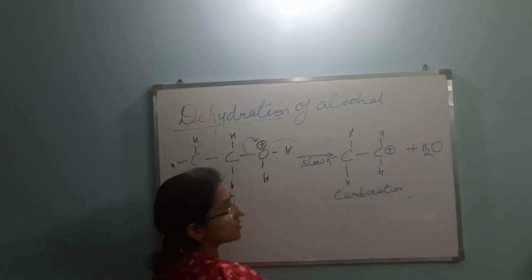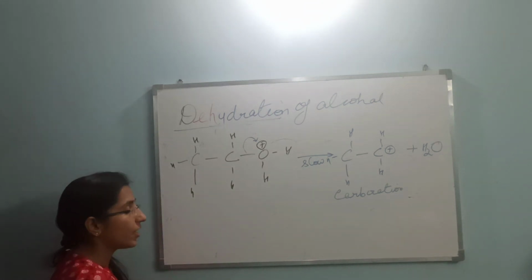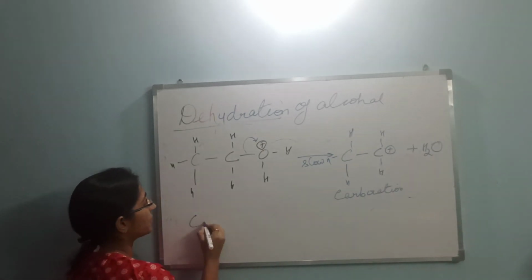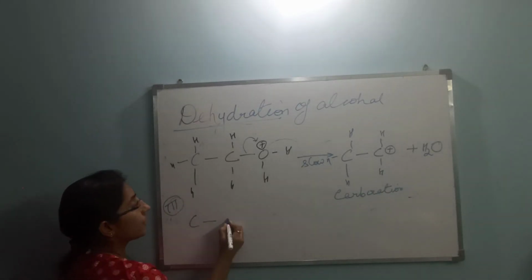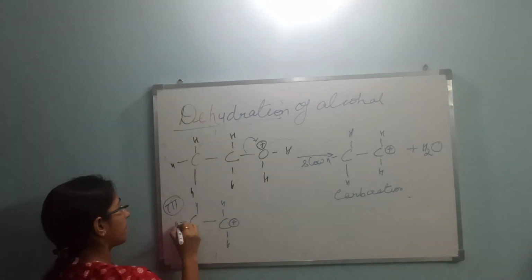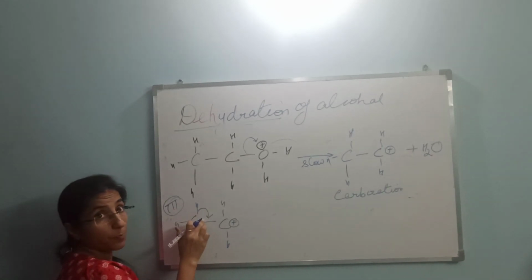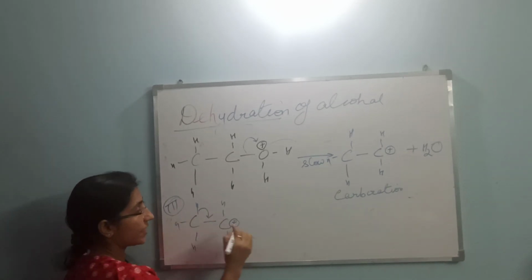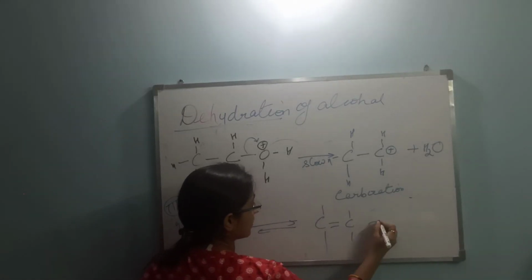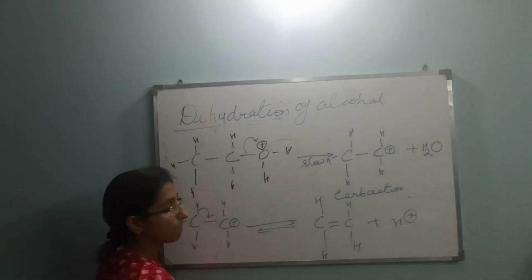And at last, the third step is the removal of a proton to give alkene. If the proton is eliminated, then alkene will be formed as a major product. See, now this one will be the third step. If this bond is shifted there, see, H proton is removed, so negative positive cancel out. In that case, H plus leaves, and alkene is formed as a major product.